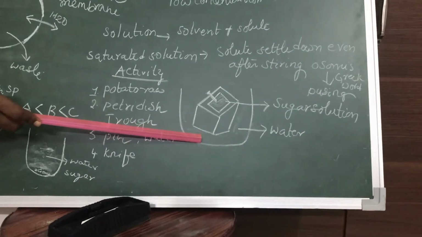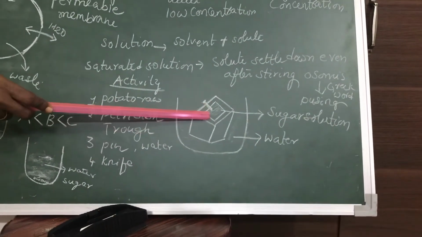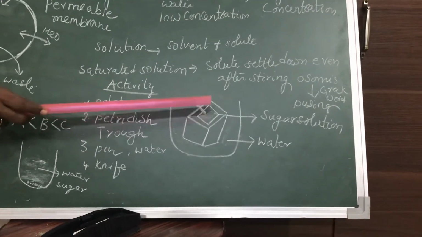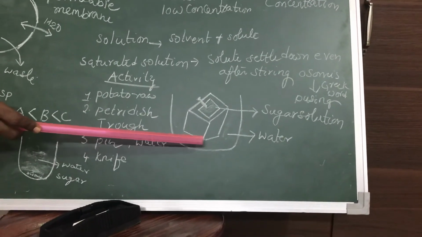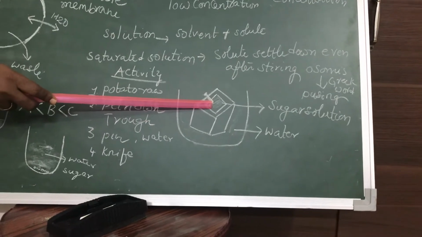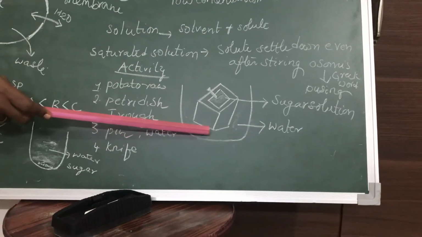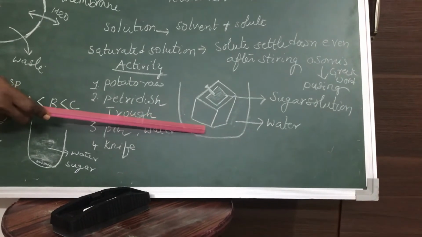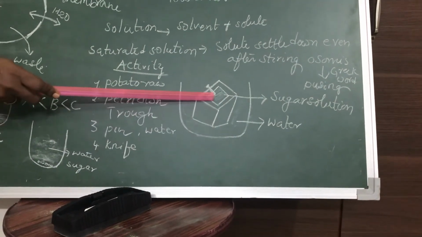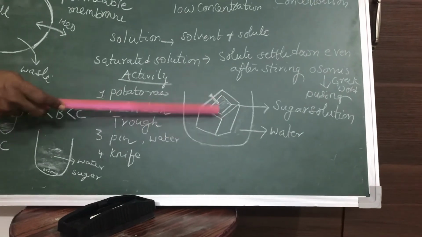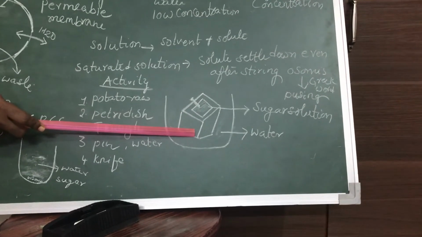Now here the water is in low concentration and the sugar solution is in high concentration. So the water moves from the trough into the potato cup through osmosis. The water is pushed from low concentration to high concentration through a selectively permeable membrane.